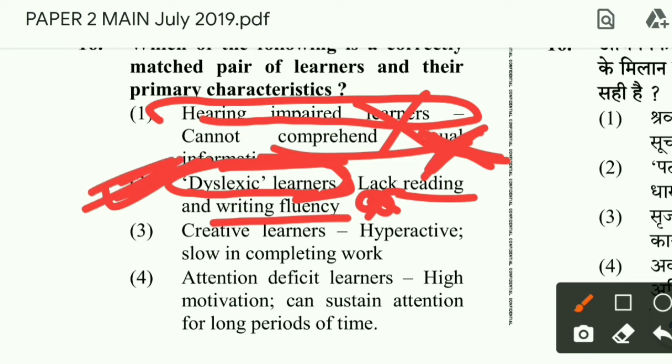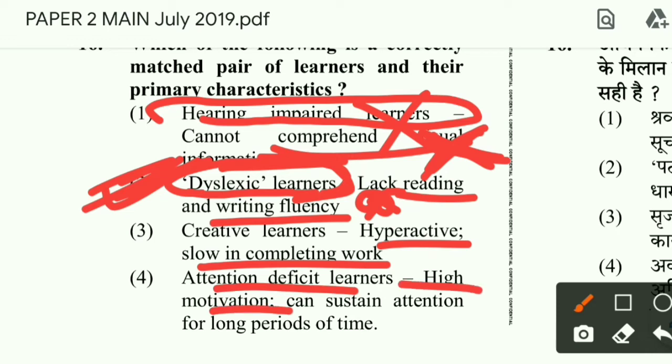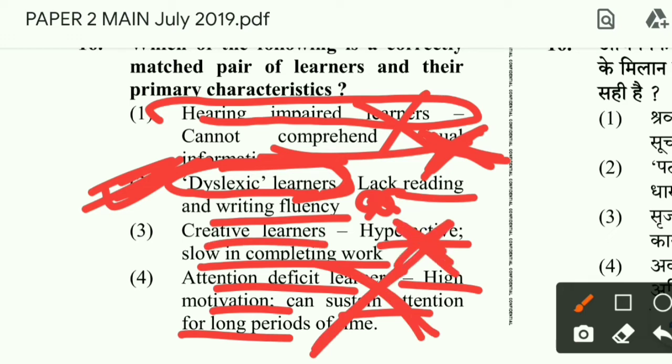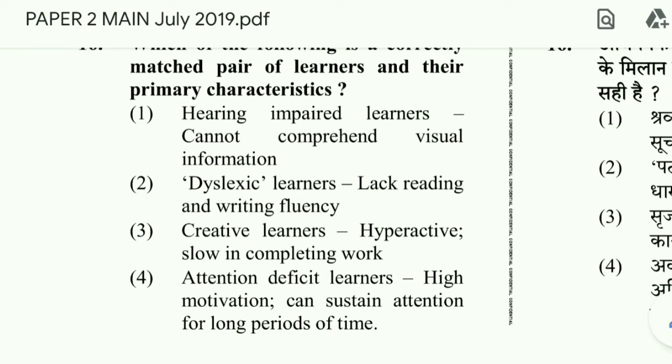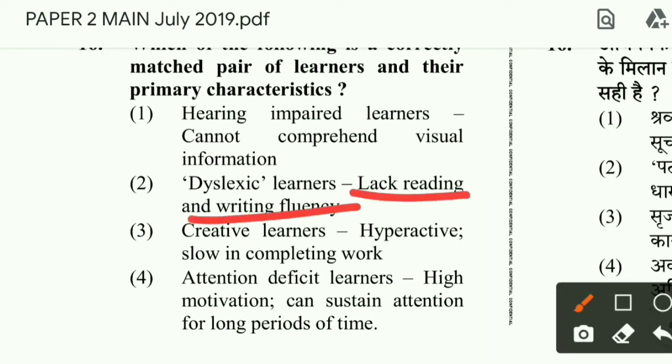Creative learners, hyperactive, slow in completing work. Yes, they are very much active. Attention deficit learners, high motivation, can sustain attention for long. No. Creative learners are not hyperactive. Hyperactive is a disease. So the most matched pair is dyslexic learner who lacks reading and writing fluency, option 2.